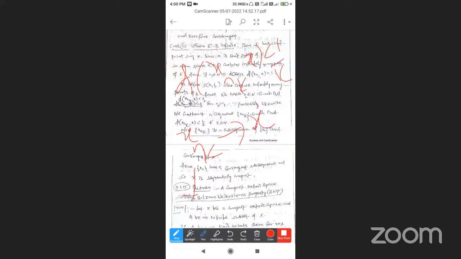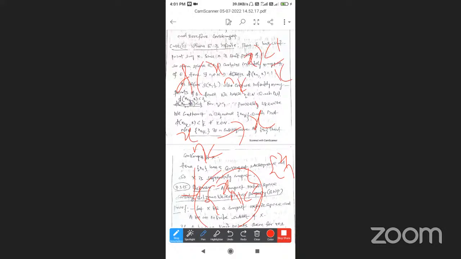What is the sequence x_{nk}? It is a subsequence of the original sequence x_n. A sequence in X has a convergent subsequence. That is called a sequentially compact set.